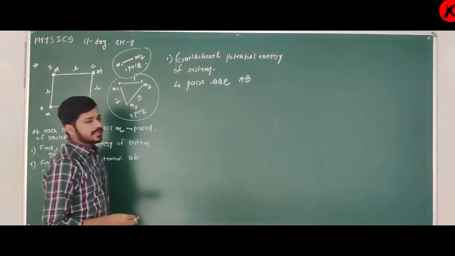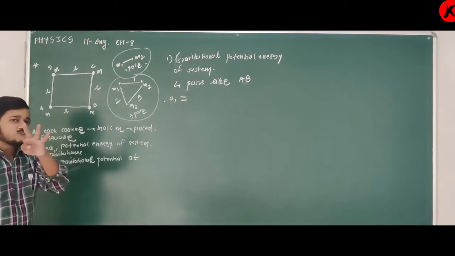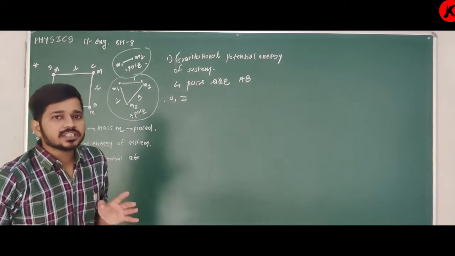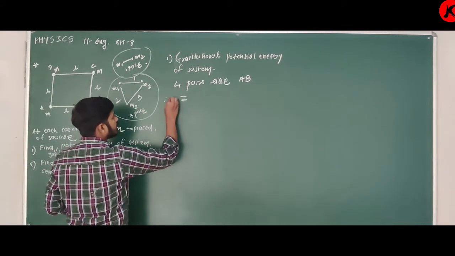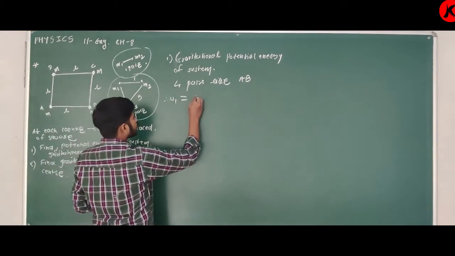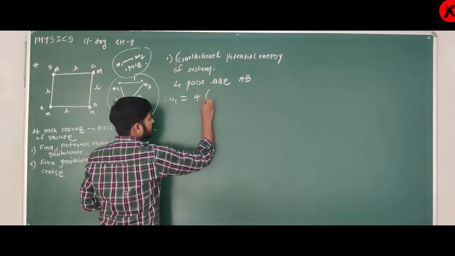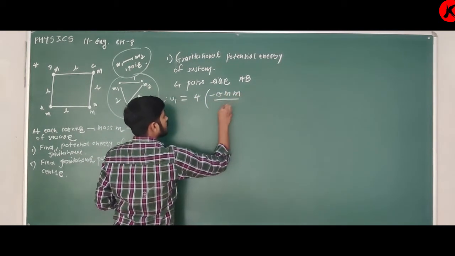Therefore, potential energy of only these 4 pairs I can write like this: U1 is equal to 4 in bracket minus G m squared upon L.